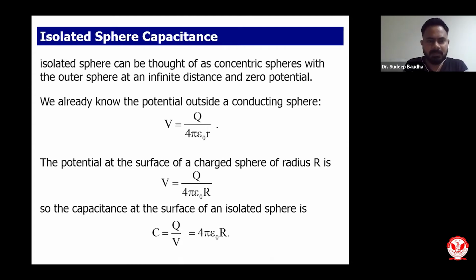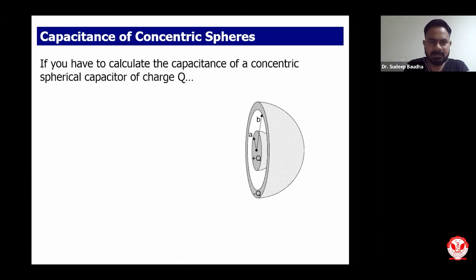What I'm going to teach you is nothing very high level. These are simple concepts that you have already done in your plus 2, when talking about capacitance between two charged elements. We have already done it for the cases of 2 point charges, 2 parallel plates, and concentric cylinders. And the last case we are going to see is of isolated spheres.